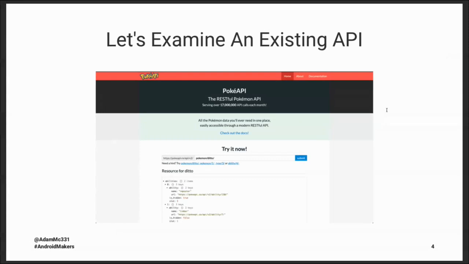So if you've ever seen me talk before, you know that I love dealing with Pokemon as my sample thing to talk about. I have this sample Pokedex app in GitHub that I'll link to at the end that I use to just try out a bunch of different technologies. So here's this open source REST Pokemon API, and we're going to look at a few different endpoints that this API offers us.